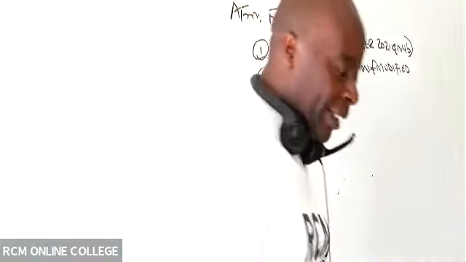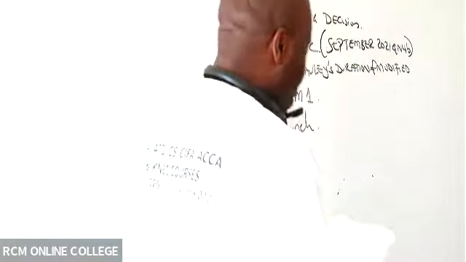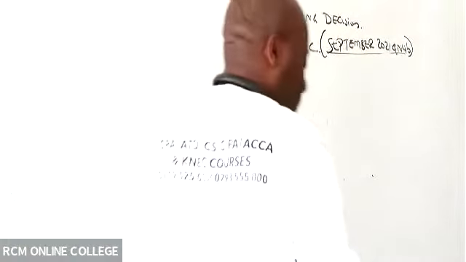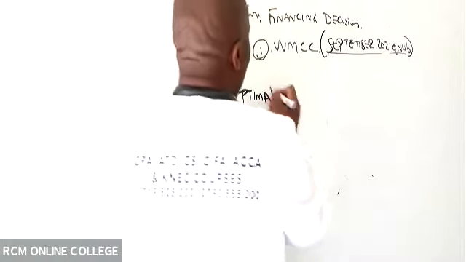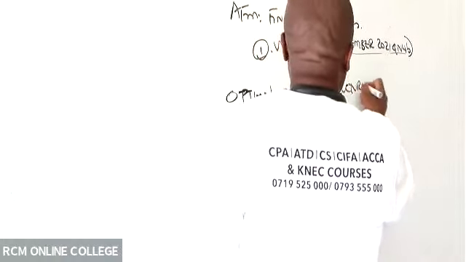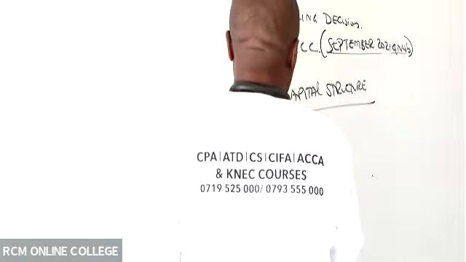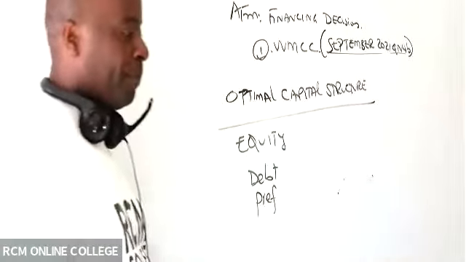That is really, really easy. So we start with our optimal capital structure. The question is September 2021, question number 4B. This is how it shall look: we have equity, debt, and preference.